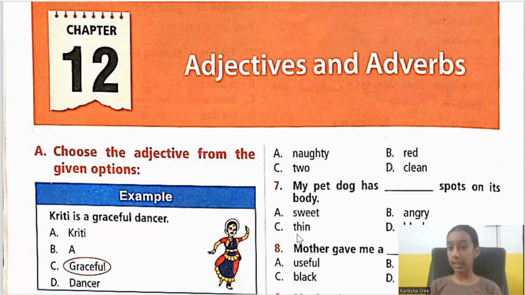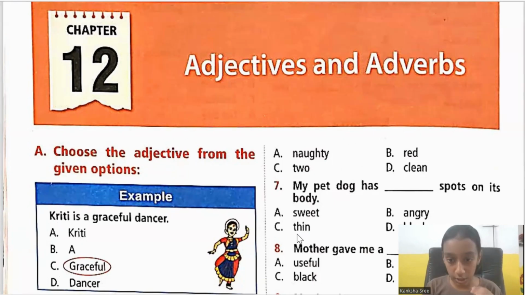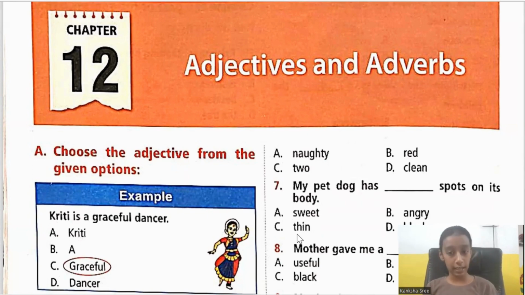For example, he is a tall boy. So this is a sentence, right? In this, what is the noun? It is boy. So what is describing the boy? Tall. The word tall says the characteristic, like how the boy appears. So by this we can understand that the boy we're talking about is tall. So the words that say the characteristics or describe the noun are called adjectives. So what is the adjective in this sentence? It is tall.